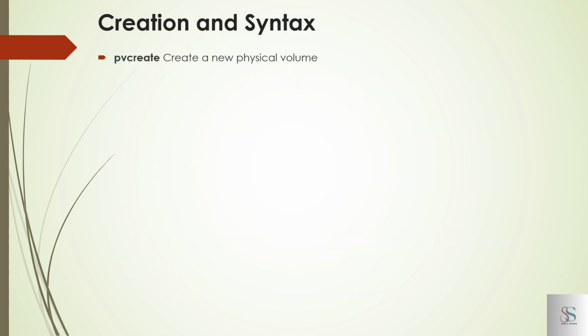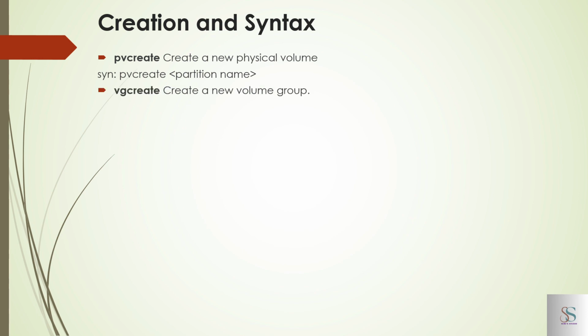Creation and syntaxes. For pvcreate, first we create a partition in /dev/sda or sdb. Then we change the code to 8e. Then we run pvcreate on that partition. This is the syntax: pvcreate, then the partition name, like /dev/sdb1, sdb2. We can see it later, after this part we will go with the practical sessions.